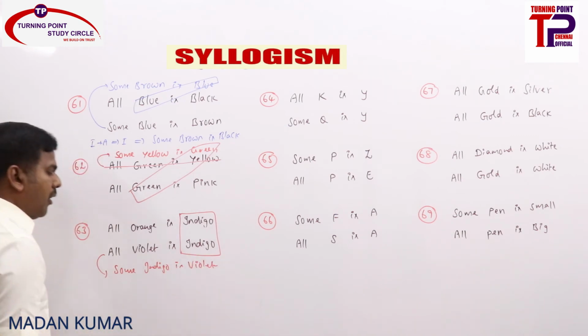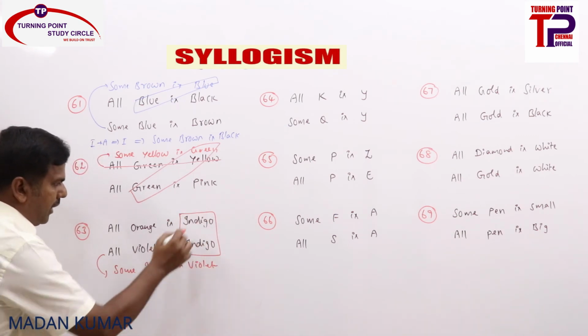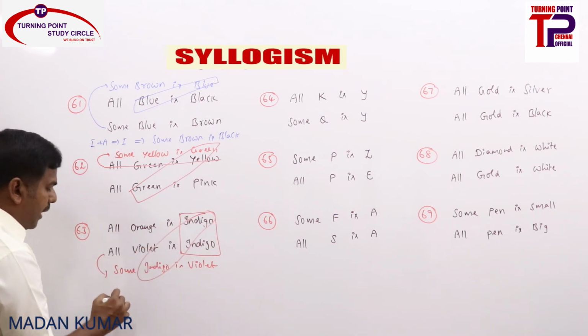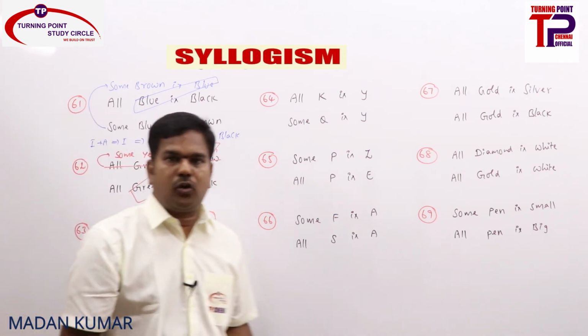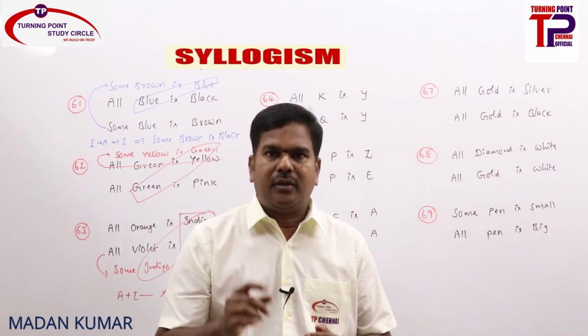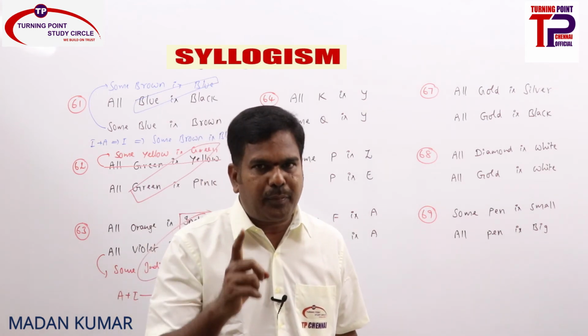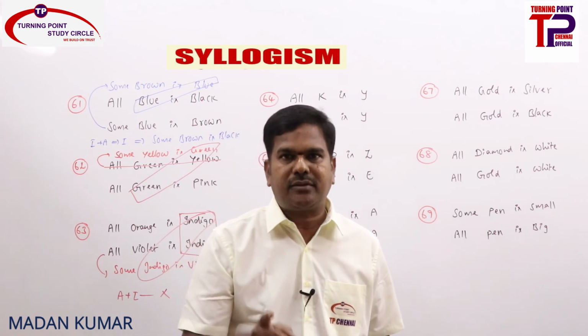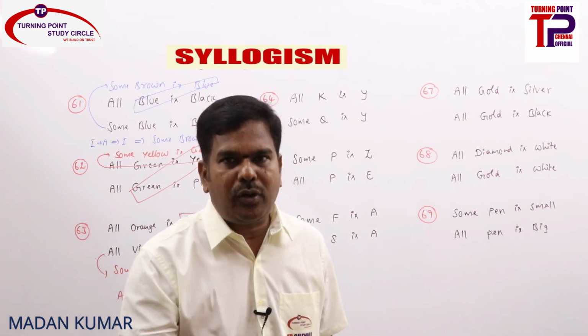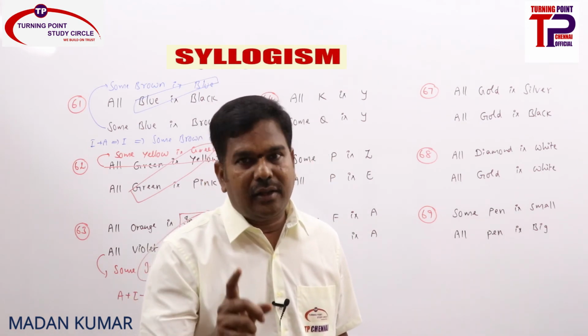Now see that it has been properly aligned. What is A plus I? A plus I gives no conclusion. Are you clear? So with both A statements having the common term as predicate, you will never get a conclusion based on the 6 rules. With both A statements having the common term as subject, we do have a conclusion based on the 6 rules.